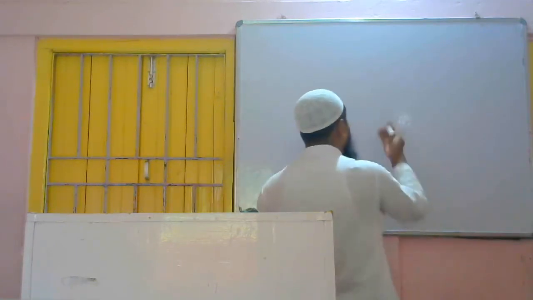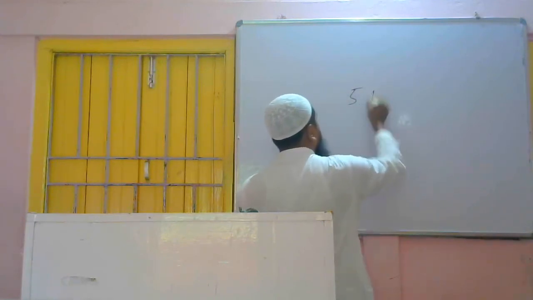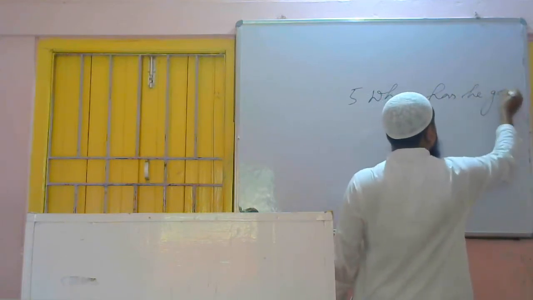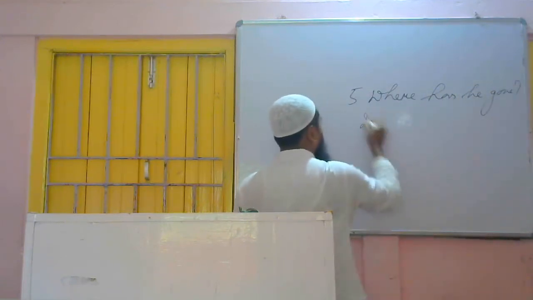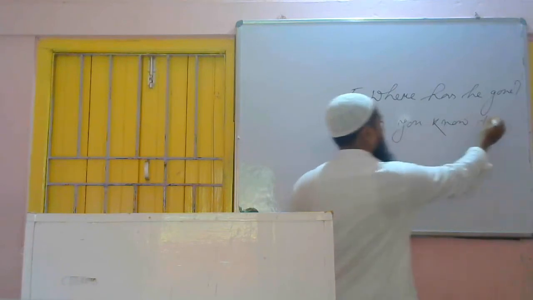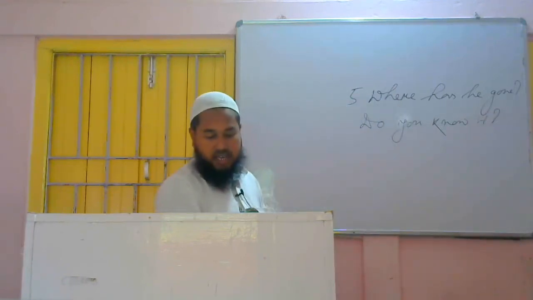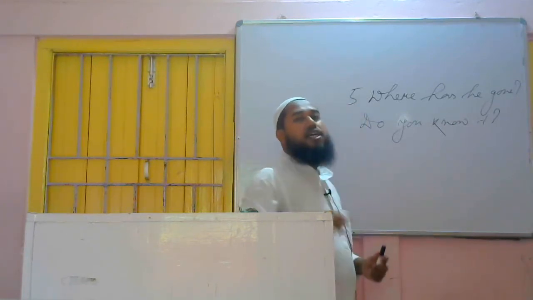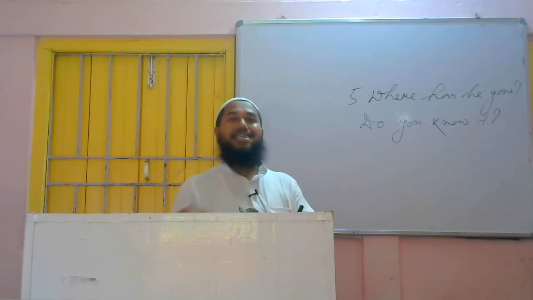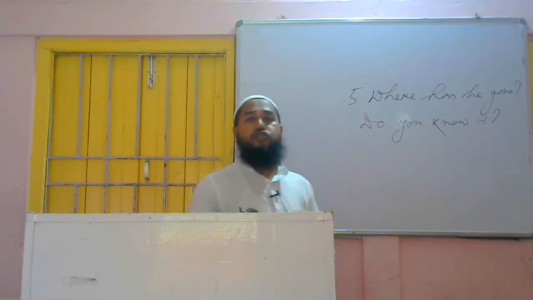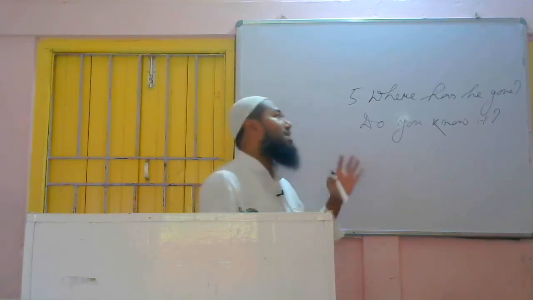Another sentence. Where has he gone? Question mark. Do you know it? Question mark. Where has he gone? Do you know it? So here also we have got two sentences, but both the sentences are interrogative sentences. When we get both the sentences interrogative, then we have to understand that when we make a single sentence using two interrogative sentences, that sentence also will be interrogative. So we have to make an interrogative sentence from that.